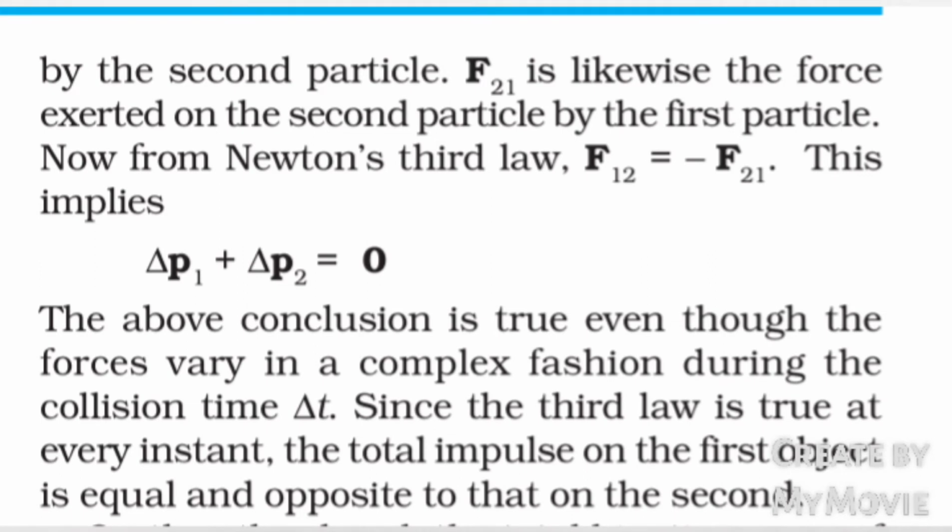Now from Newton's third law, F12 equals minus F21. This implies delta p1 plus delta p2 equals 0. The above conclusion is true even though the forces vary in a complex fashion during the collision time delta t. Since the third law is true at every instant, the total impulse on the first object is equal and opposite to that on the second.